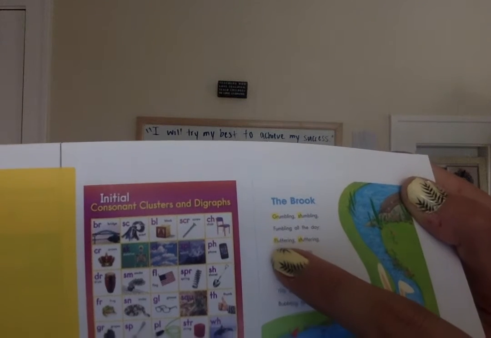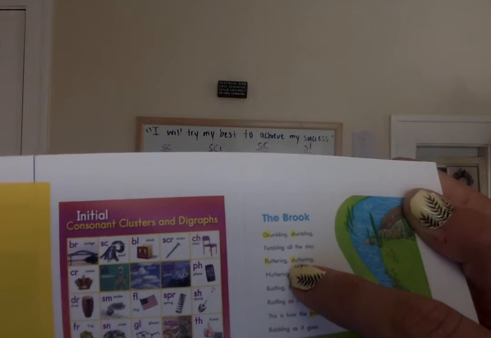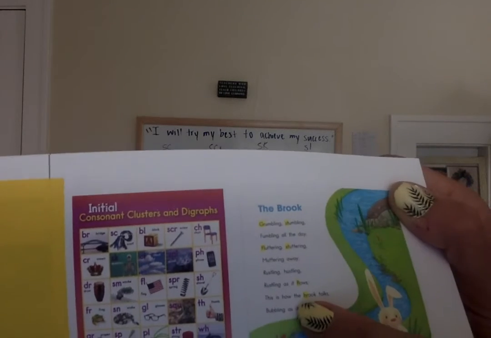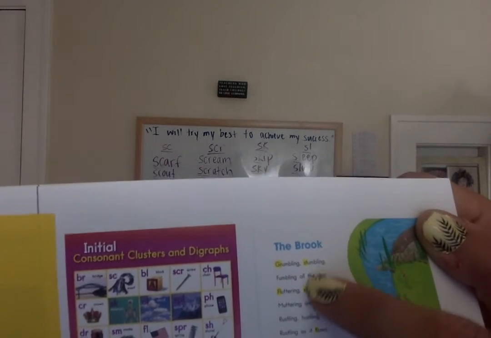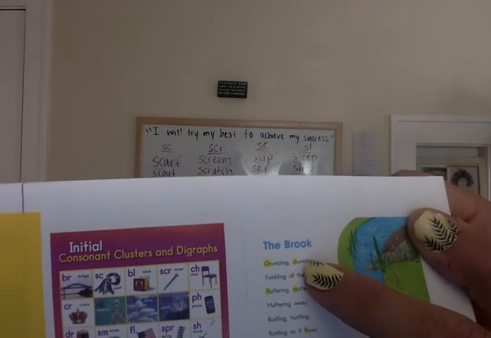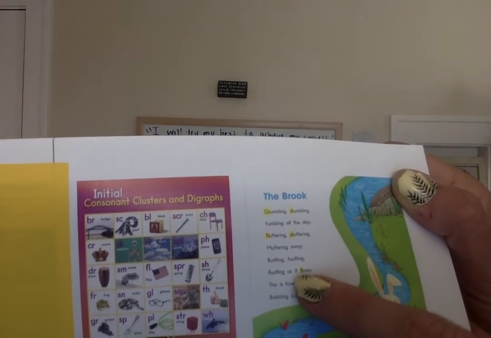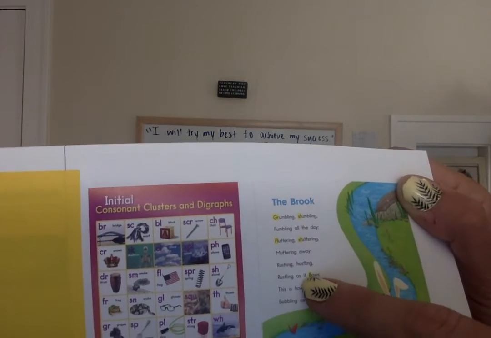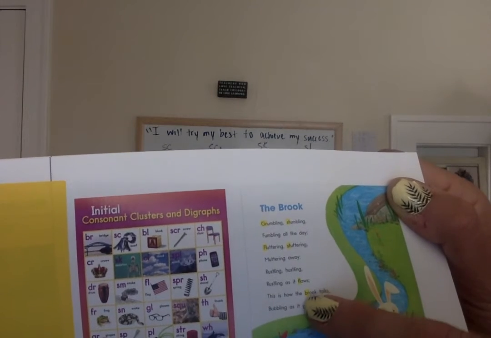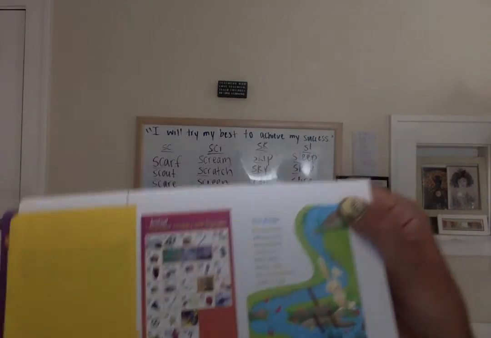It's the same thing with fluttering and stuttering. And if you look at stuttering, the same consonant cluster is right above it with stumbling. As we move down, there's the word flows, which begins the same as fluttering. And then we have this word brook, that starts with the BR consonant cluster.